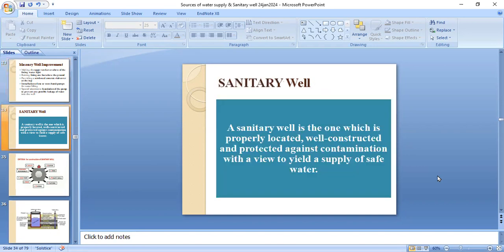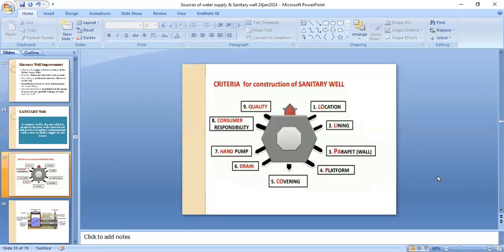Now the sanitary well. A sanitary well is one which is properly located, well constructed, and protected against contamination with a view to yield a safe supply of water throughout the year. Now this picture shows the criteria for construction of the sanitary well.